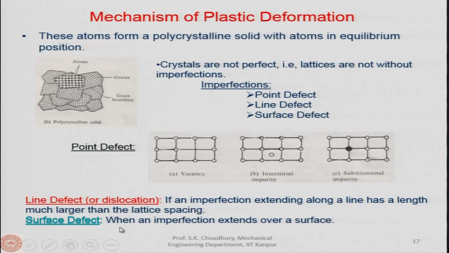And surface defect is when an imperfection extends over a surface. In some books you will find this is called twinning, meaning that the deformed surface looks like a mirror image of the undeformed surface. So, this is called the surface defect, meaning that the imperfection is all over the surface. The line defect is along a line, and the surface defect is along a surface. The rest of the things we will discuss in our next discussion session.